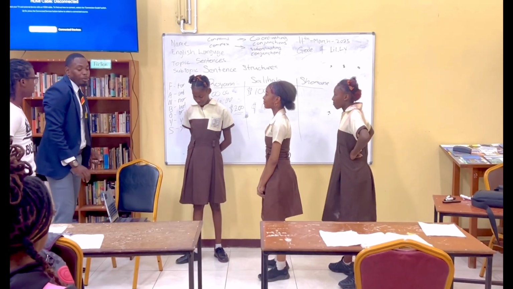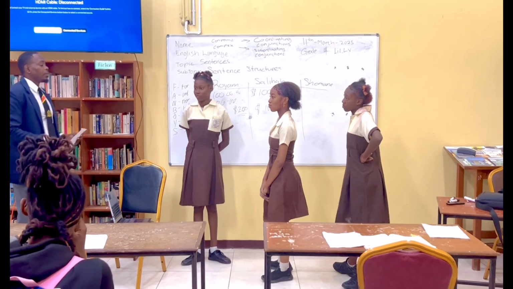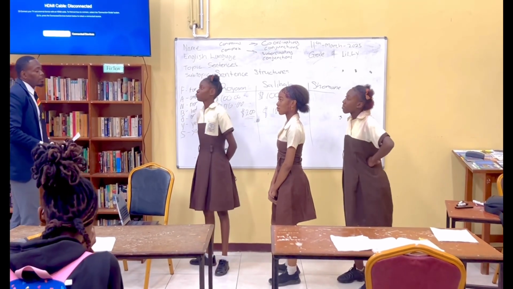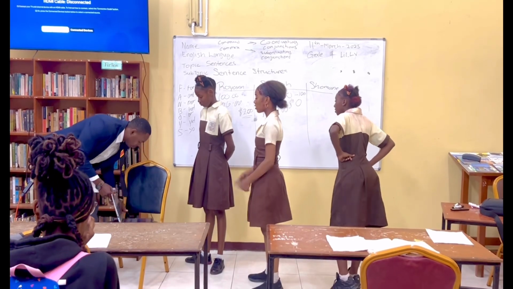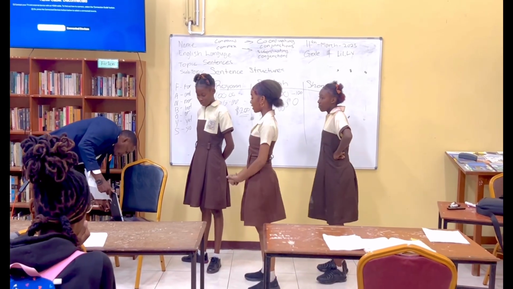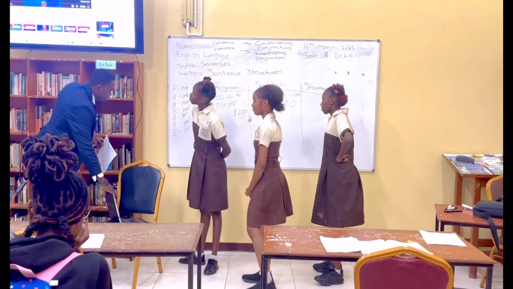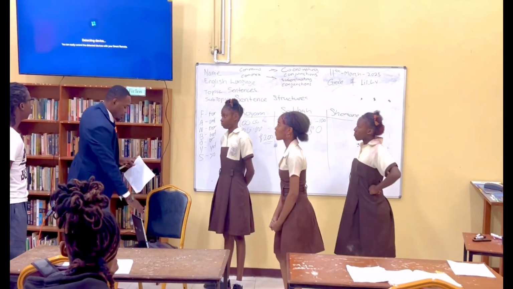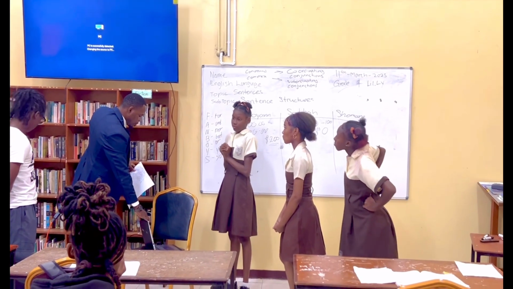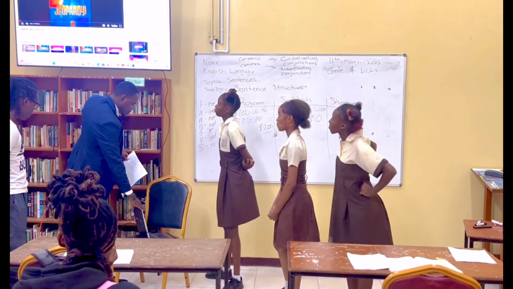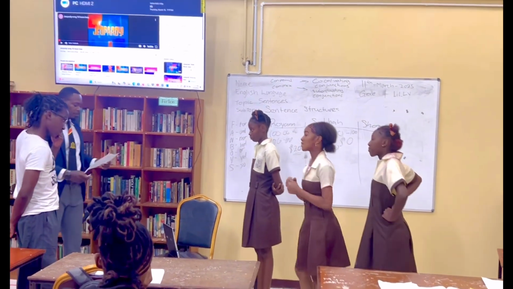Okay, so now I'm going to read out a question, and based on the correct response or not, that's how we will know how much money you have. Okay, so I'm going to read this.